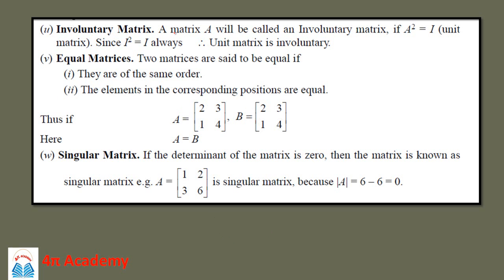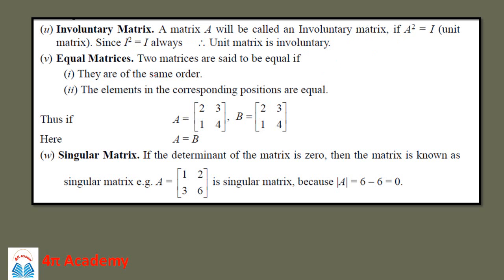Then involutory matrix. A matrix A will be called an involutory matrix if A square is equal to I, that is, a unit matrix. Since I square is equal to I always, the unit matrix is an involutory matrix. You know that an identity matrix multiplied by itself is again an identity matrix, and therefore the identity matrix is called an involutory matrix. So this is the property.